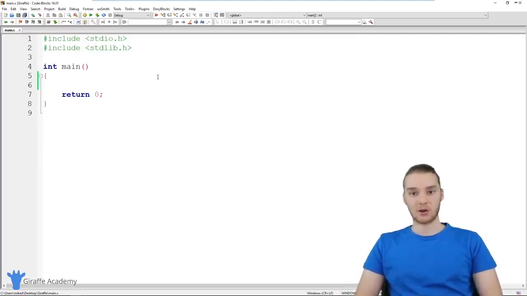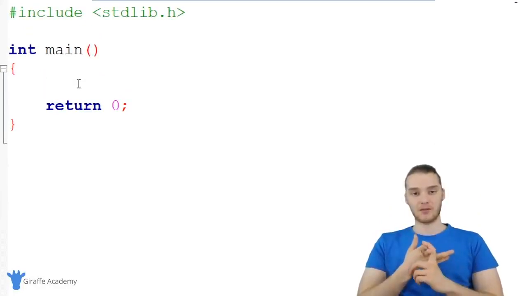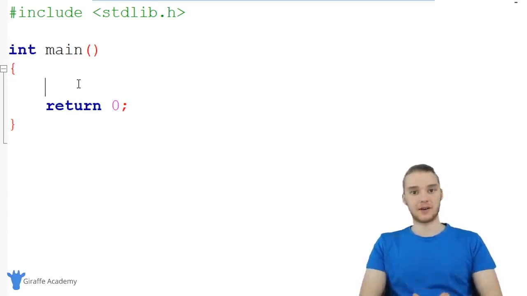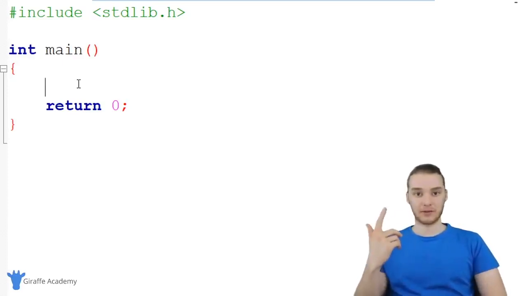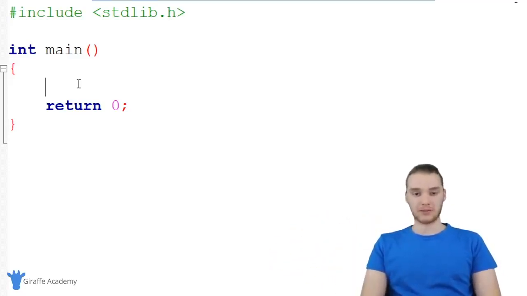So I'm going to show you guys how to create arrays. We can create an array a lot like we create a normal variable. And a variable and array are very similar, right? A variable is basically used to define a container that stores a single value. And an array is used to define a container that stores any number of values. So the first thing we're going to have to do when we create an array is give C some information. And the first piece of information is what type of data we want to store inside of the array.